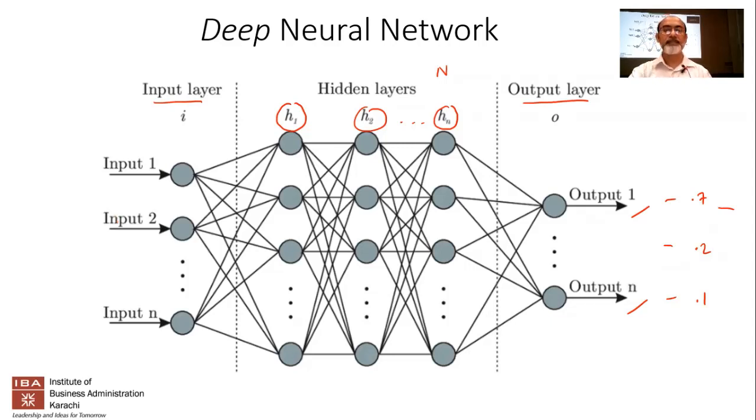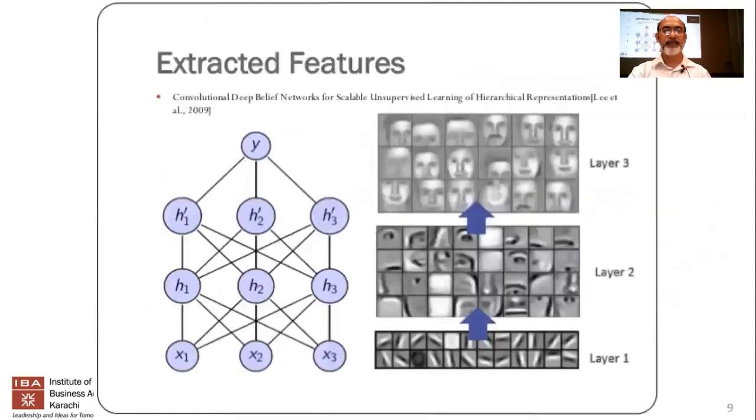Now, what we're going to do next is flip this neural network for a few minutes. This is layer 1, this is H1, and this is layer 2 and layer 3. We're going to go upwards like this, simply because this is a famous paper that I'm showing you results from.